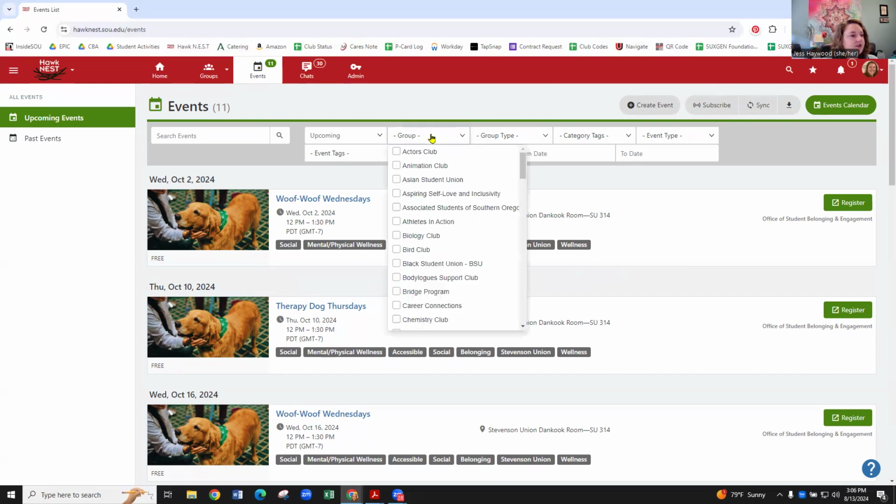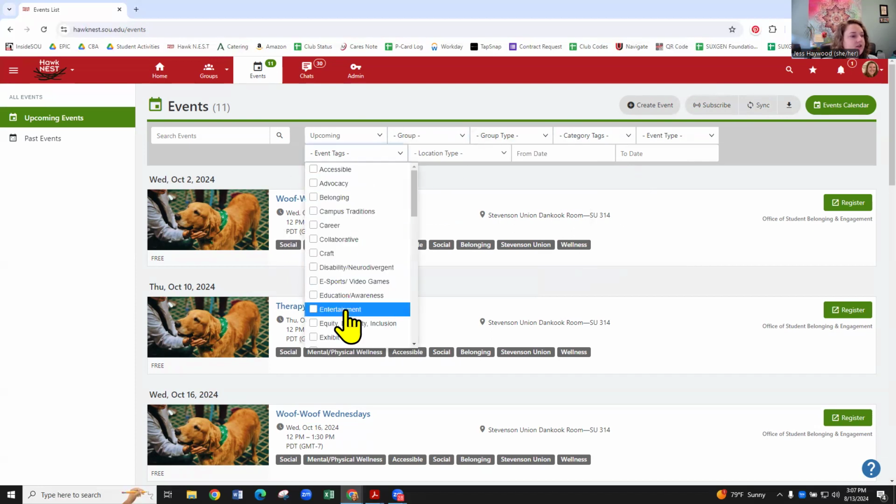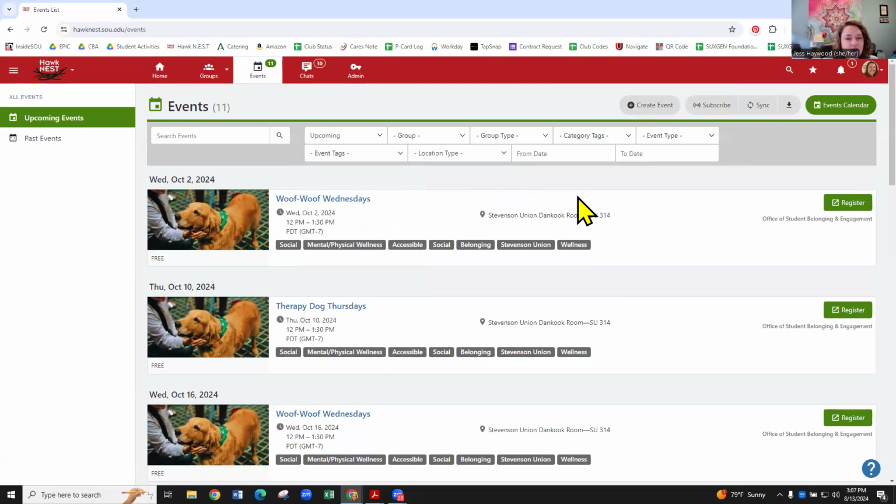And then students can also filter if they're looking for events from a specific group or only campus recreation groups or student organization groups, and those events that are hosted by them, then you can sort that way as well. So lots of different ways to sort by events, or if you're looking for specifically entertainment or something that has to do with career, you can click on those pieces.